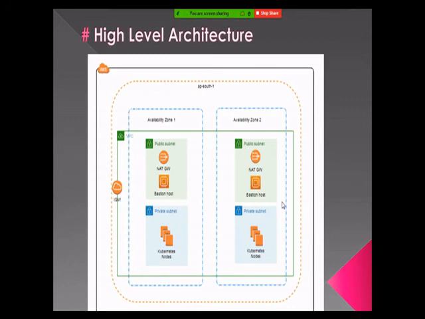Then that VPC, we are going to divide into 2 subnets, which are the public subnet and a private subnet, right? So the public subnet, as the name indicates, has access to the public internet from the resources that we're going to spin up inside the public subnet.